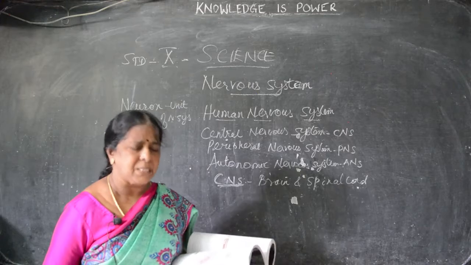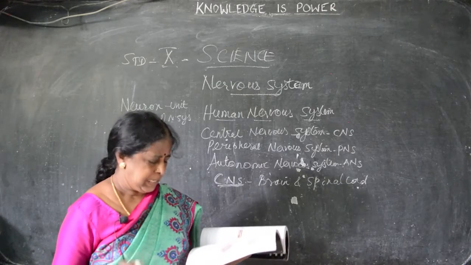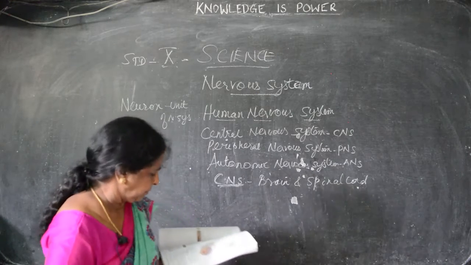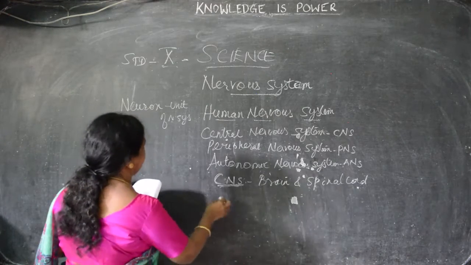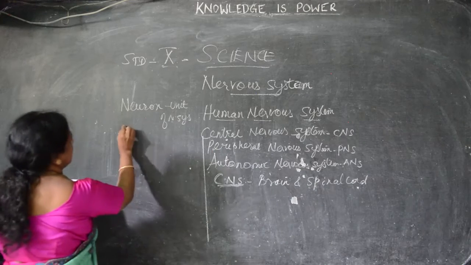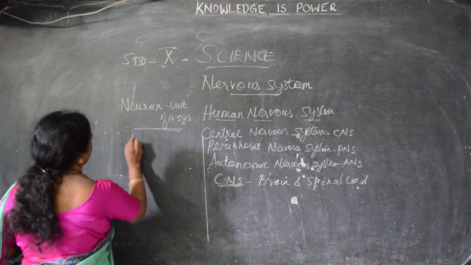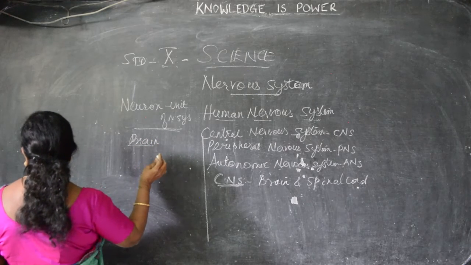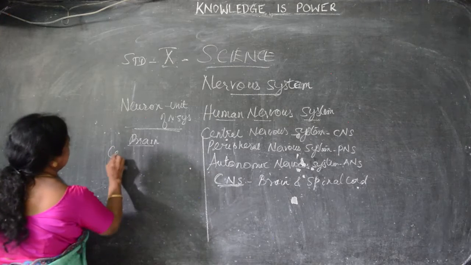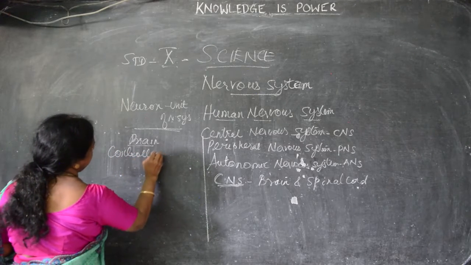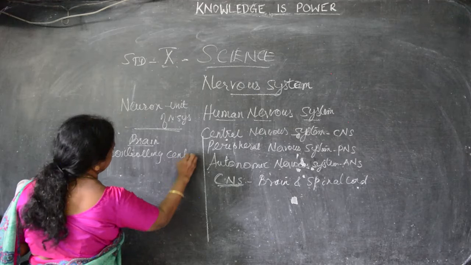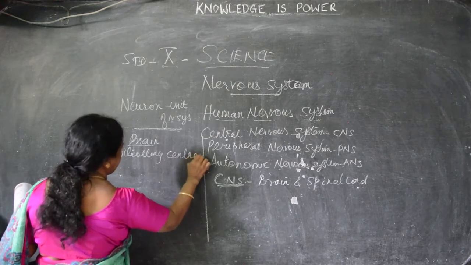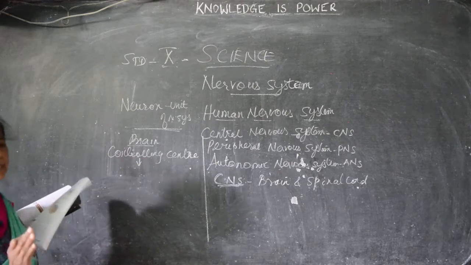Okay, the central nervous system consists of brain and spinal cord. Brain, I said, is in the cranial box. It is covered by three layers. First we have to say brain. What is it? It is the controlling center. Brain is the controlling center. It has three covers. Brain is protected by three covers.